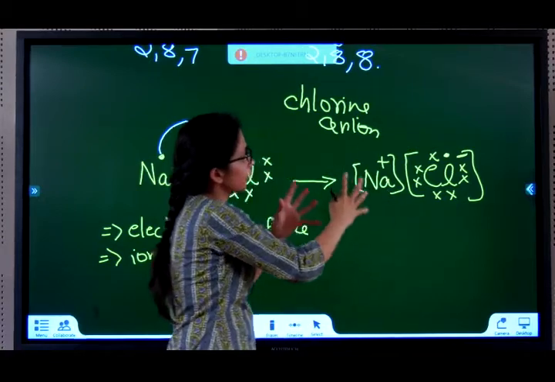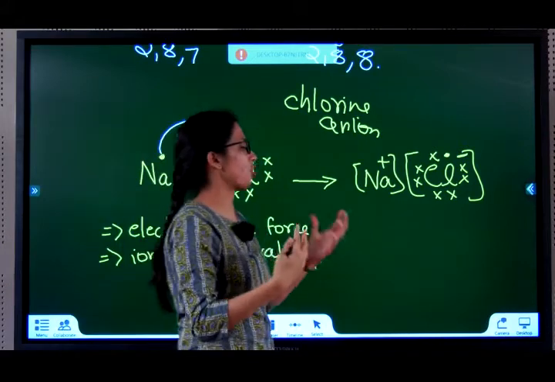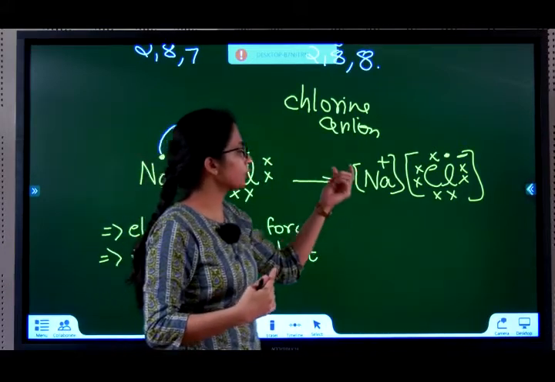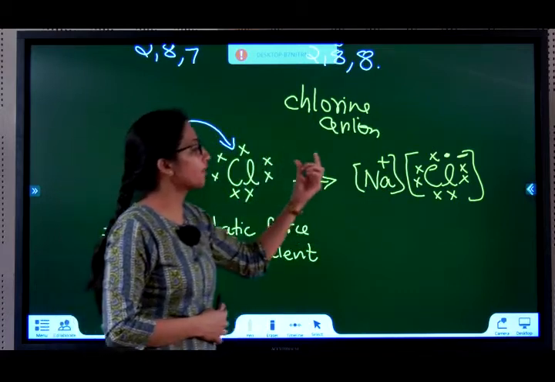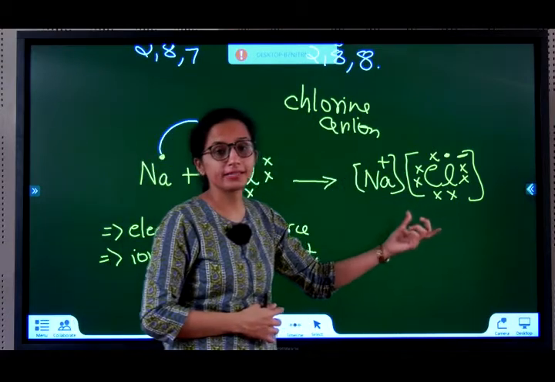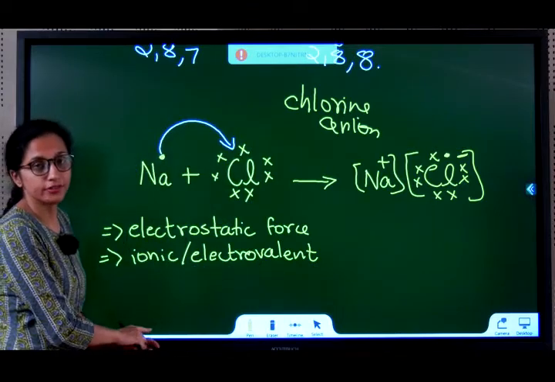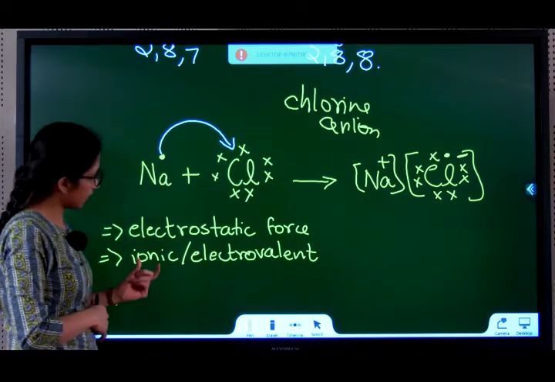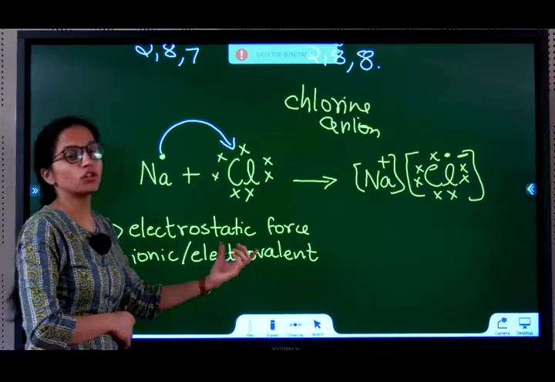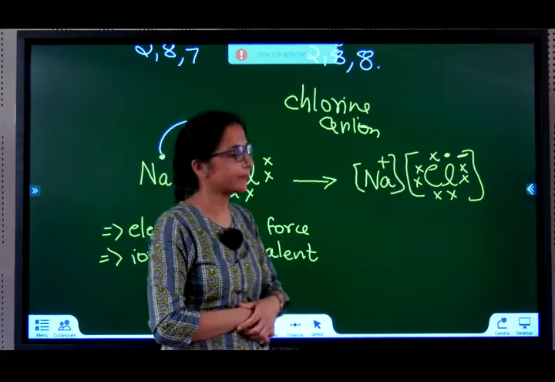So in a compound, if we have an electrostatic force between 2 elements, then the bond formed by those 2 elements is called an ionic bond. And this compound is called an ionic compound, or another word for ionic is electrovalent compound or electrovalent bond.